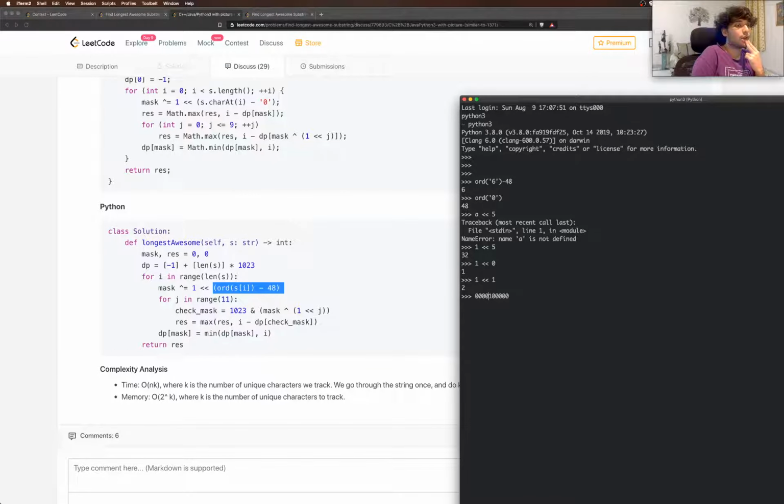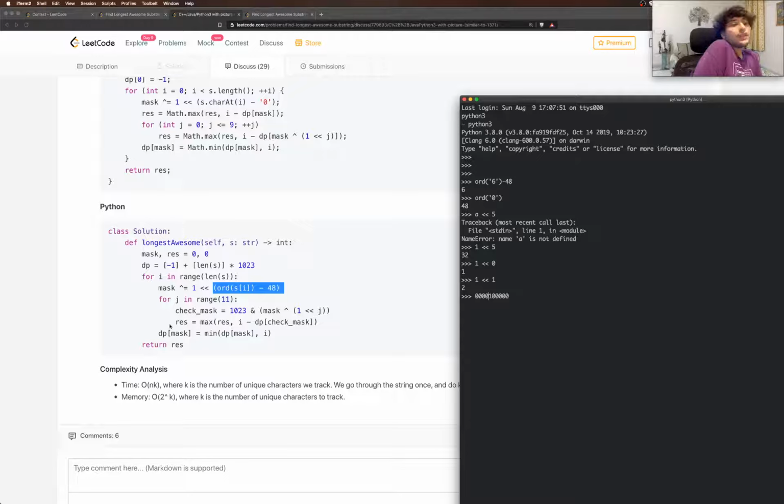Okay, interesting. That's a lot of code just compressed into one line. Very interesting. So that's what it's doing. Taking the one hot encoding, representing it as decimal, then doing an XOR with the mask so that we update the mask, and updating the mask means that we're converting the count from odd to even, and if it was even, then we're converting it to odd. Not necessarily back to odd, it can be starting with an even and then becoming odd for the first time.